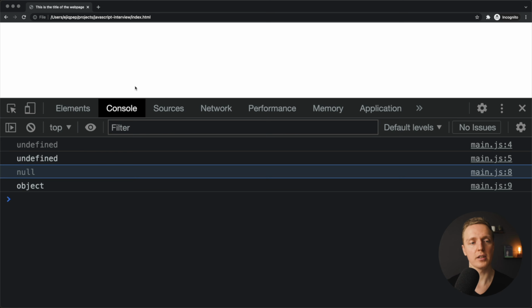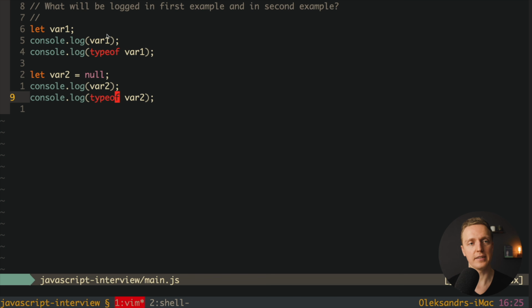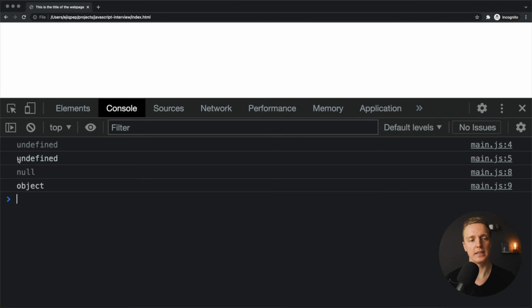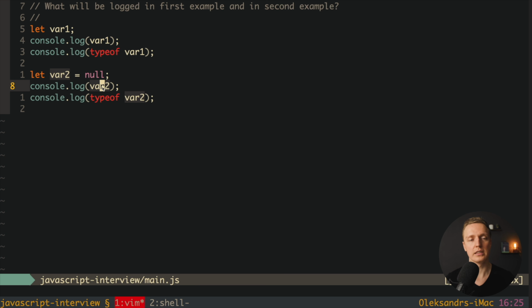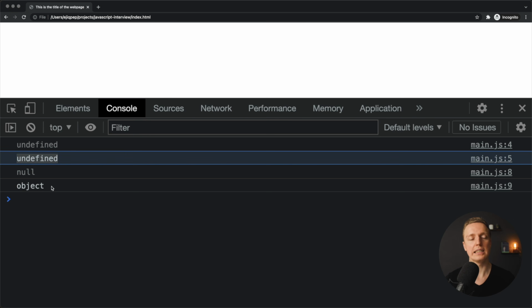Let's check this out. I'm reloading the page and we're getting here undefined. This is our variable 1 here, so the value of it is undefined. The type of undefined is the string undefined. Now after this we're console logging var2. Here we're getting null. This is our value, and the type of variable 2 is an object.